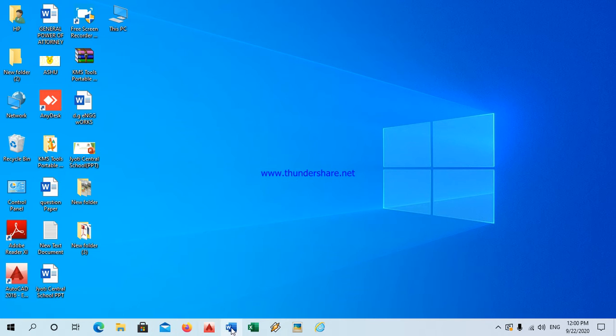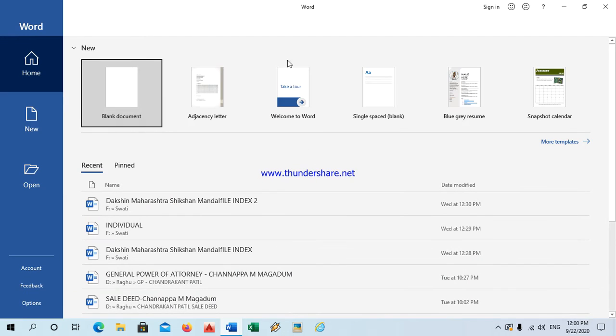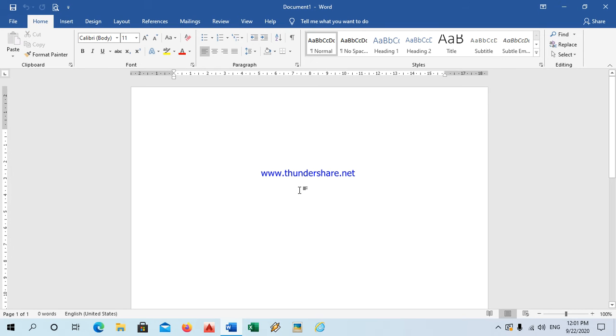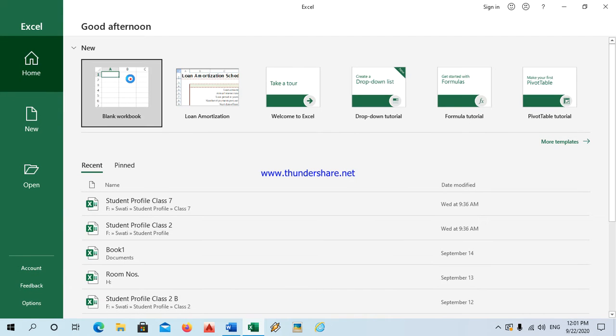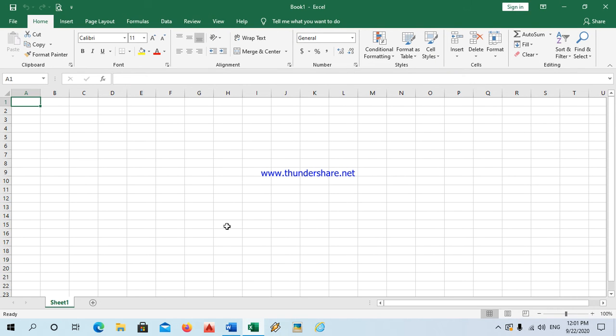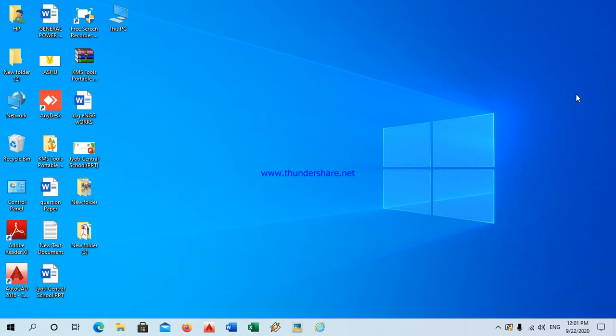See, we have already opened Windows, Microsoft Office. After clicking here, we can directly open the document. Again, if I want to open any other, Excel now, see here, Microsoft Excel is open. Now again, if I want to go directly to Windows, I click here. So multiple options can be opened in the taskbar.